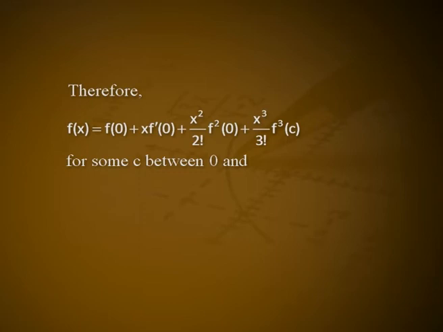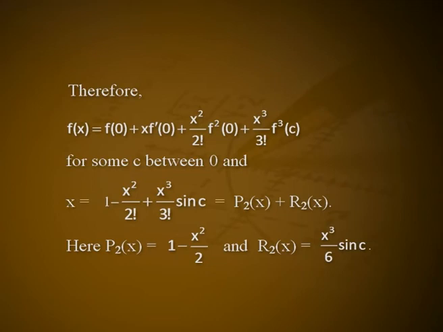Therefore, f(x) = f(0) + x f'(0) + x^2/2! f''(0) + x^3/3! f'''(c) for some c between 0 and x, which is equal to 1 − x^2/2! + x^3/3! sin c = P_2(x) + R_2(x). Here P_2(x) = 1 − x^2/2 and R_2(x) = x^3/6 sin c. If x is in [0, π], then sin c and x^3 are positive, and so R_2(x) ≥ 0.